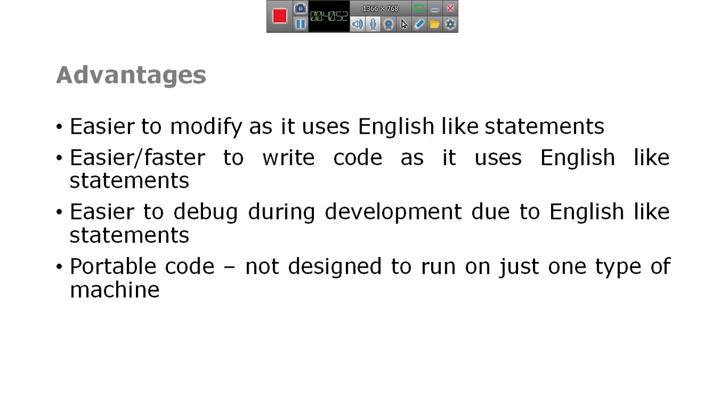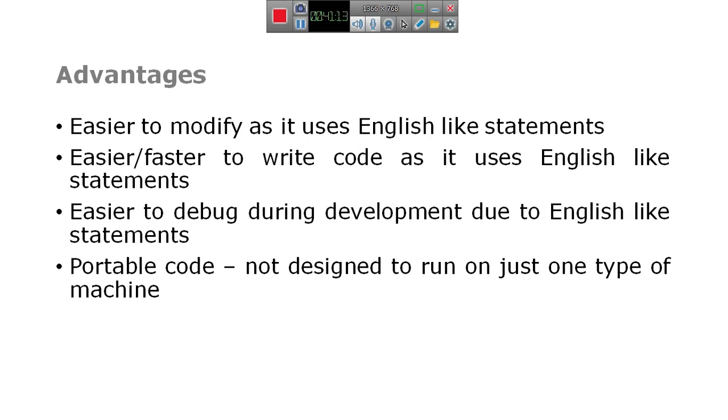It is easier and faster to write code as it uses English like statements. It is easier to debug during development due to English like statements. And the code is portable, not designed to run on just one type of machine.